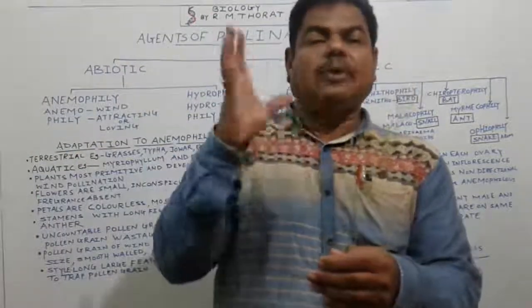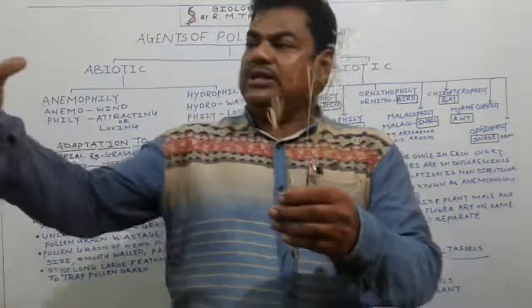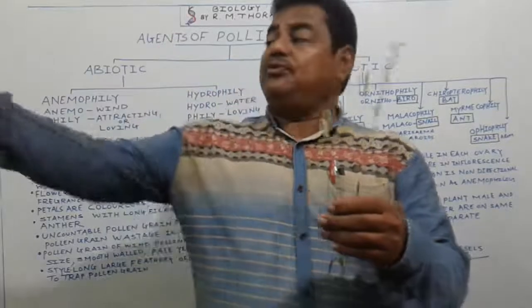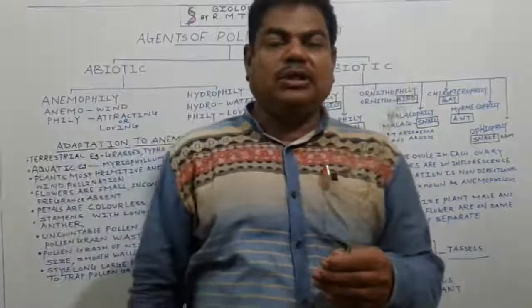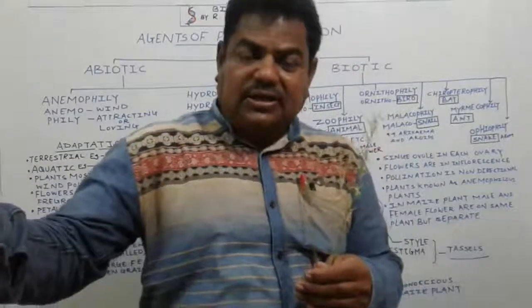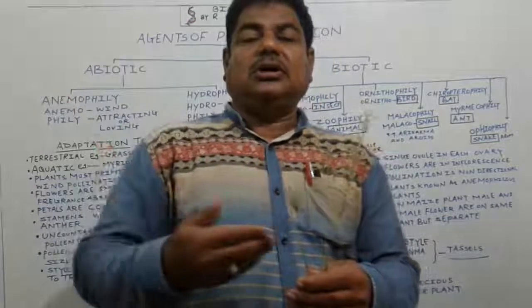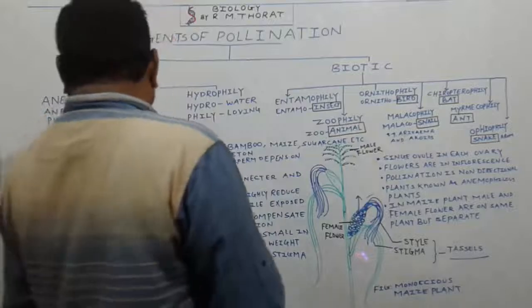Tremendous means uncountable pollen grain formation takes place in these plants. If the wind blows in this one direction, then pollination is carried out. But if the wind blows in another direction, then there is a wastage of what? Pollen grain. To compensate for this wastage of pollen grain, they form uncountable or tremendous pollen grains in the case of these grasses.